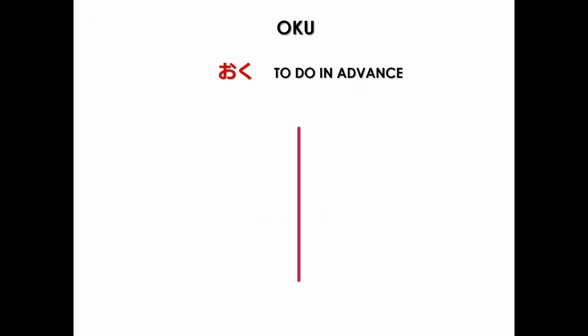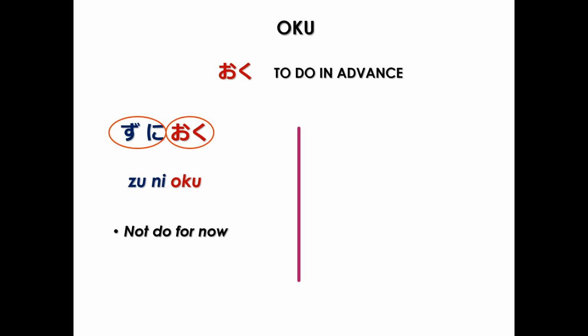The last auxiliary verb is oku, which means to do in advance. The affirmative with ZU NI is ZU NI OKU. And again, ZU NI means without doing, and oku means to do in advance. In other words, to not do for now.